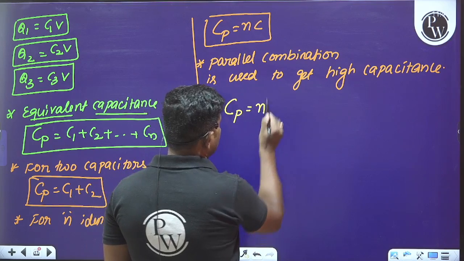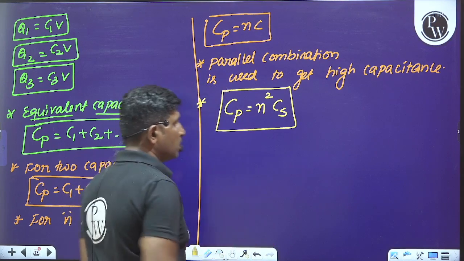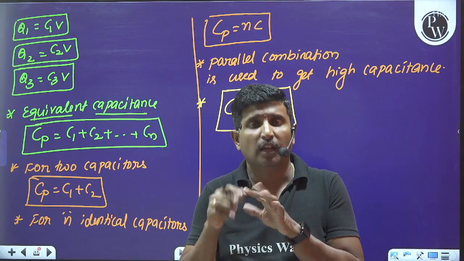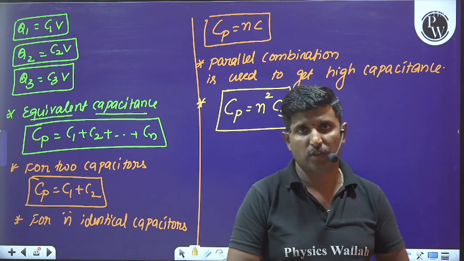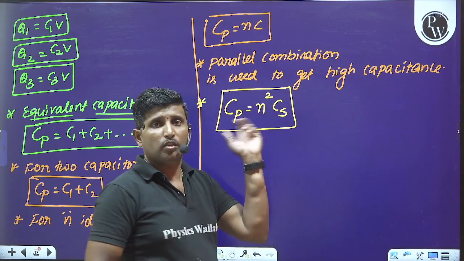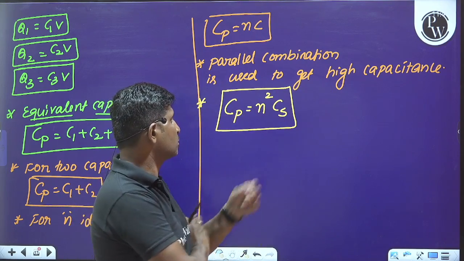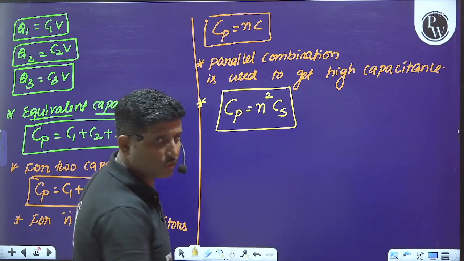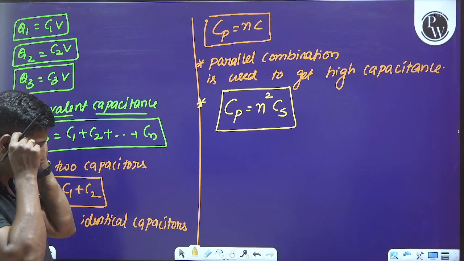Cp is always equal to n square times Cs. That means if n identical capacitors are first connected in parallel and then in series, the relation between the effective capacitances is Cp equals n square times Cs. I hope you understood these points clearly.